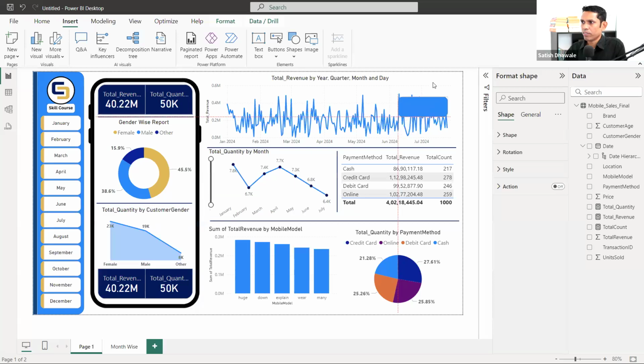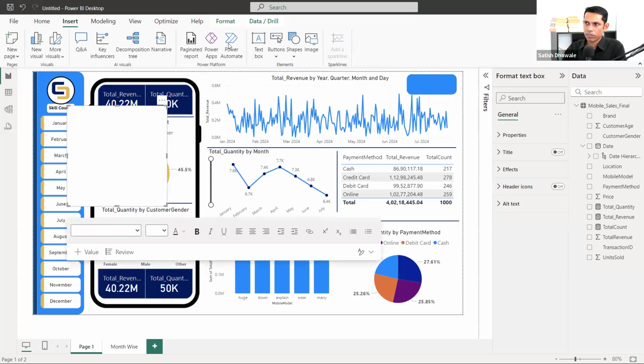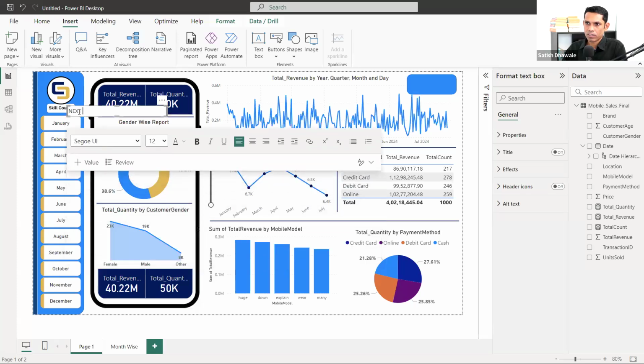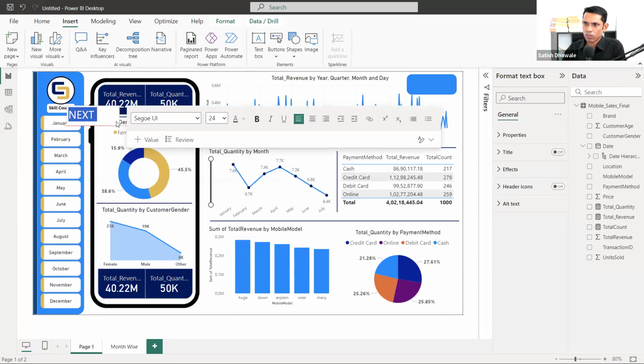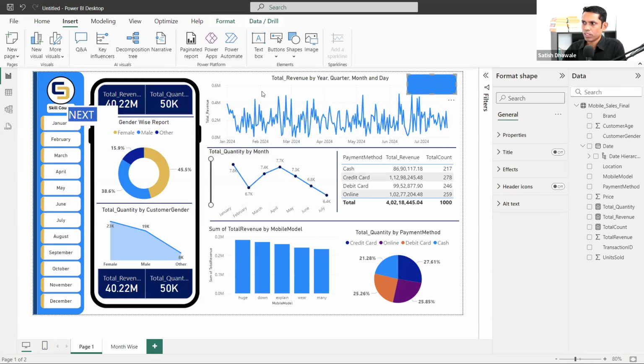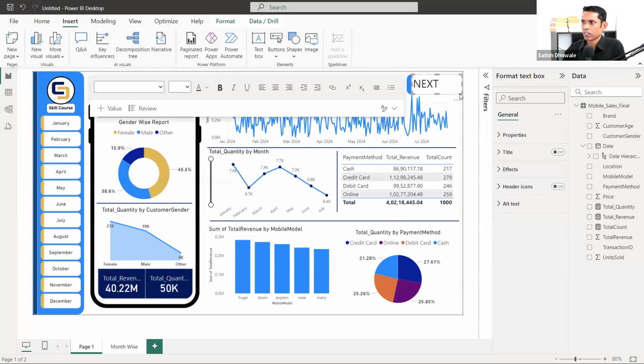I don't have any place, but let's add a next chart. I'm adding one text box. I'm clicking on text box now, guys. And I'm adding this next text. Increase the size a little bit to 28. Oh, what happened to this? 24. And I'm going to put this next to here. Sorry, while moving the text box, you just have to click the three dots.